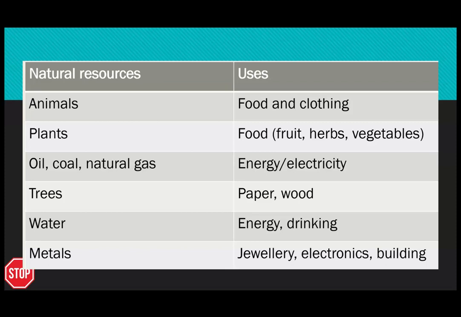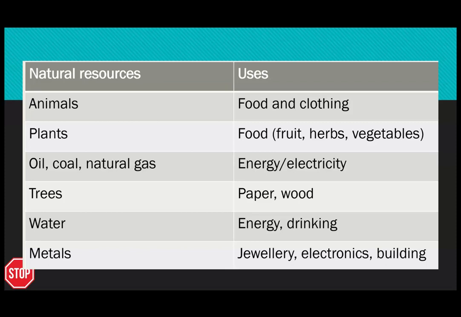Okay, plants largely used for food. So we're looking right through here. Okay, if you have fruits, considered a plant. Herbs, so like rosemary or basil, and then vegetables, carrots, squash, eggplants, all those different lovely things right through there. Oil, coal, and natural gas is used primarily for energy, largely in electricity, especially with coal.